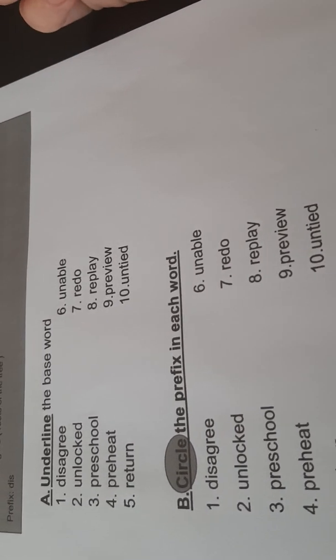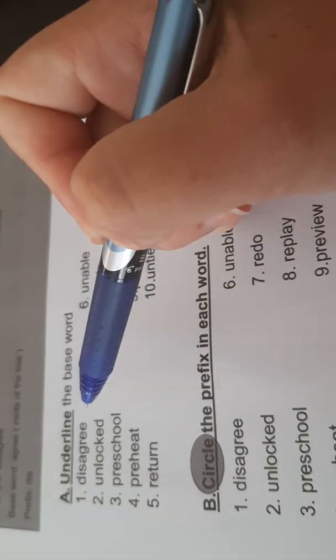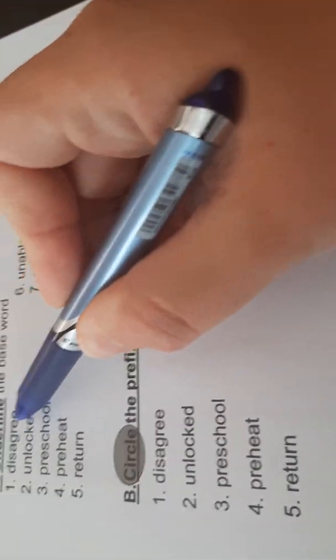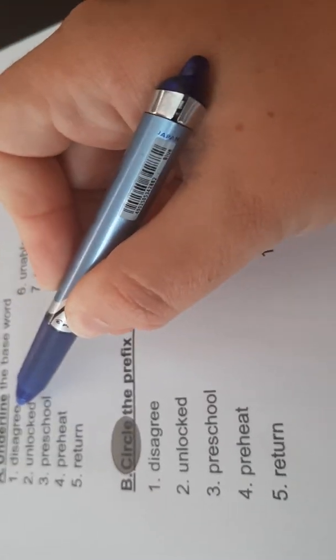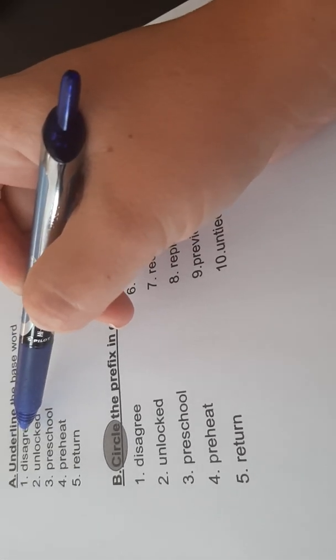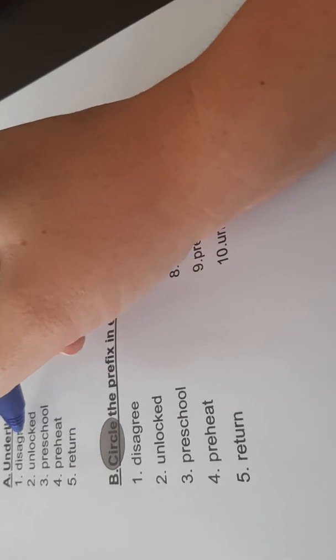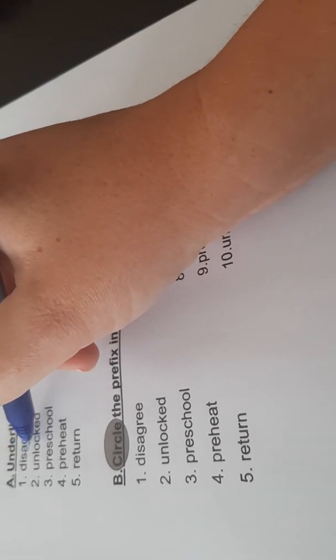Our first activity is that I want you guys to underline the base word. Now always remember, when I do an activity, you have to read your instructions first. So the instruction says, underline the base word. The first one, disagree. What is the base word? The root word is agree, so we have to underline it.